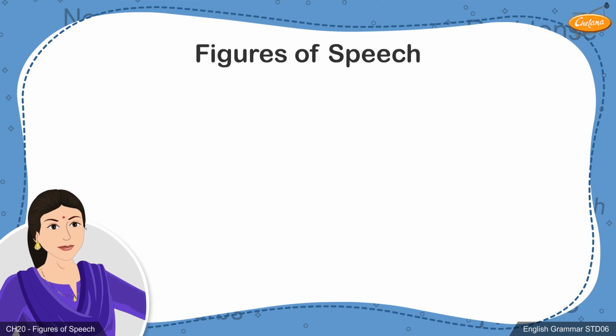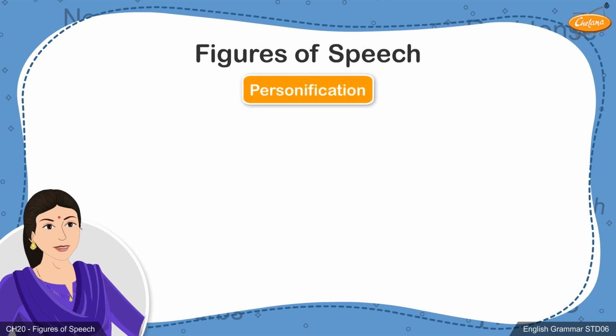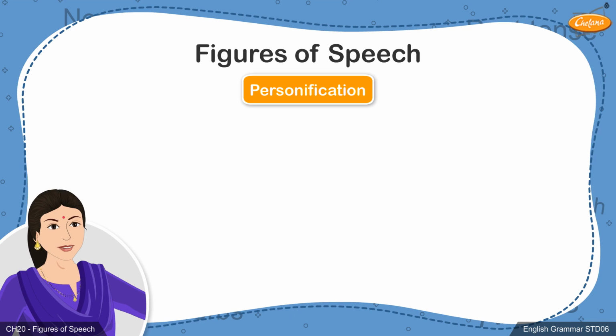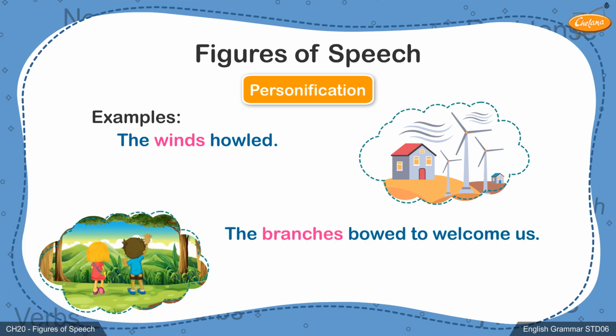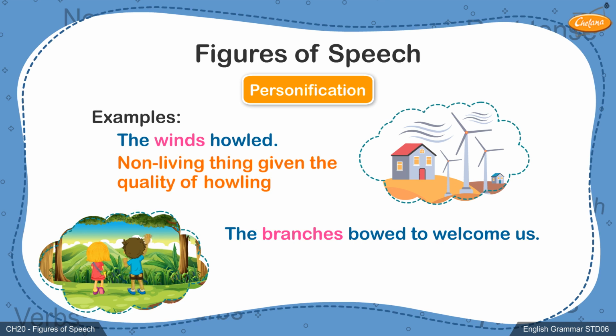The last figure of speech we will be learning about is personification. To understand this figure of speech, let's read the two examples given on the screen. The winds howled. The branches bowed to welcome us. In the first example, wind, which is a non-living thing, is given the quality of howling.